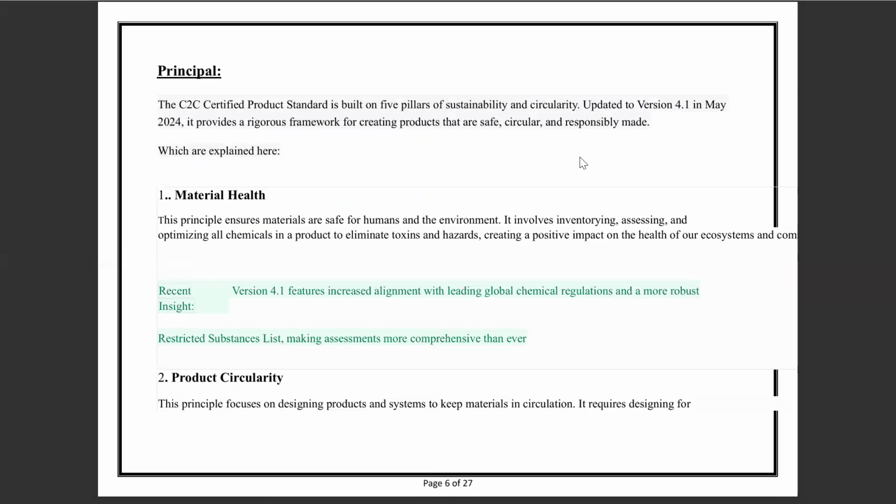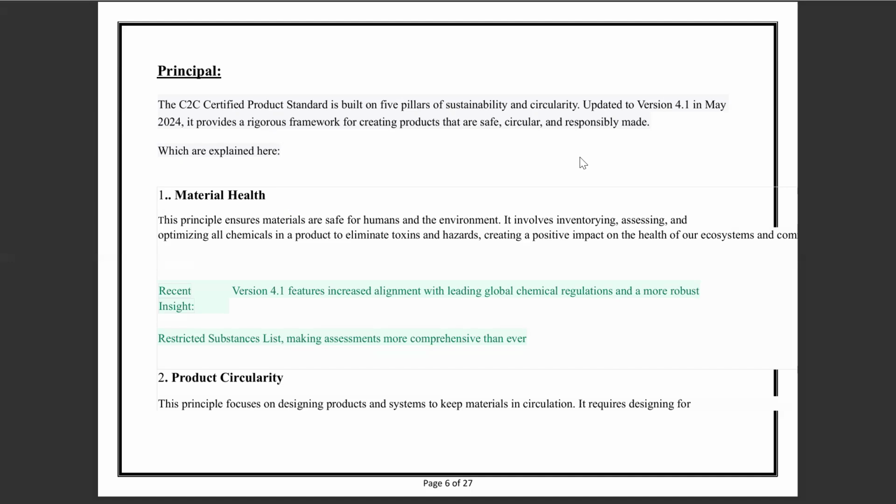Now there are five main pillars, or principles, of the Cradle to Cradle approach, which are as follows. First of all is material health. This principle ensures that materials are safe for humans and the environment. It involves inventorying, assessing, and optimizing all chemicals in the product to eliminate toxic hazards, creating a positive impact on the health of our ecosystem.